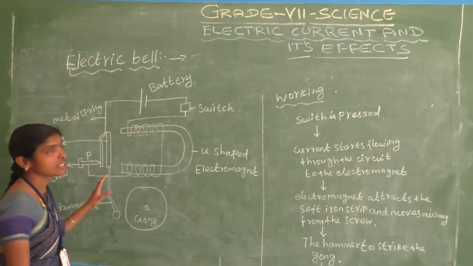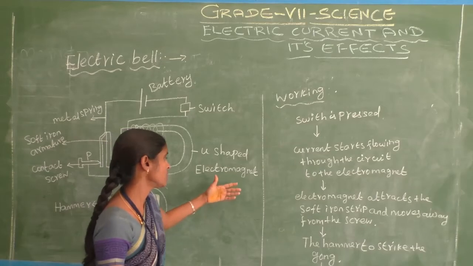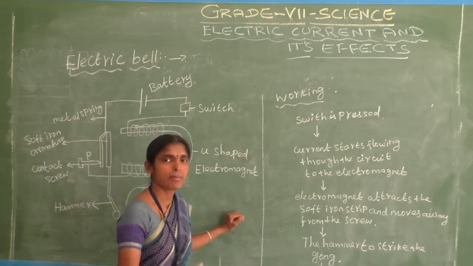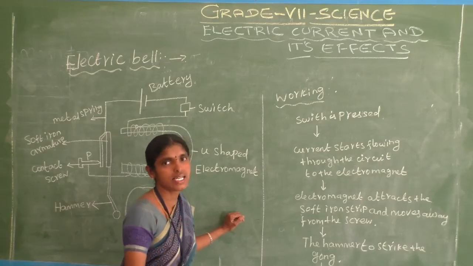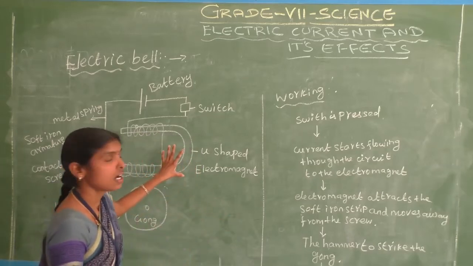See students, next topic, electric bell. Previous topic, uses of electric bell. What are the uses of electromagnet? Magnetic grains, magnetic levitation, and another one is the electric bell. That only we will discuss.